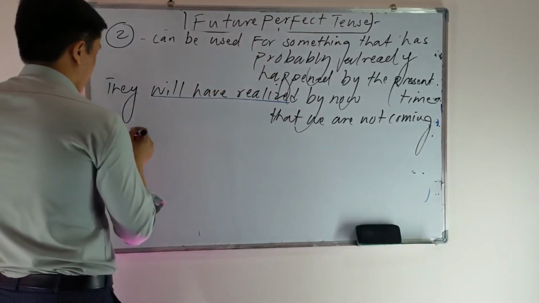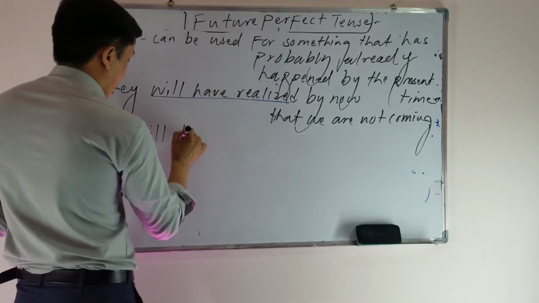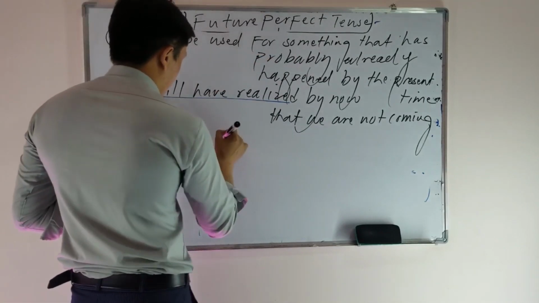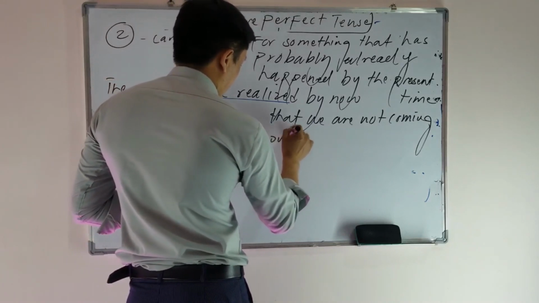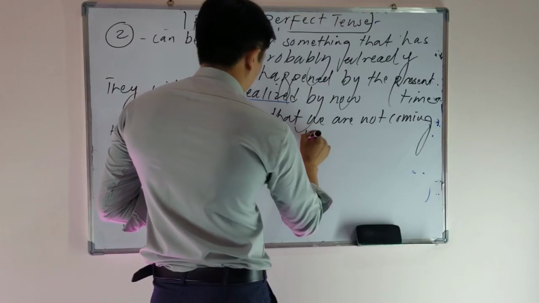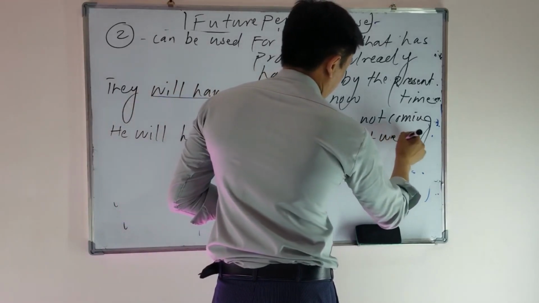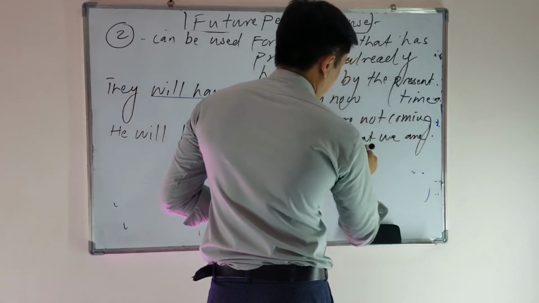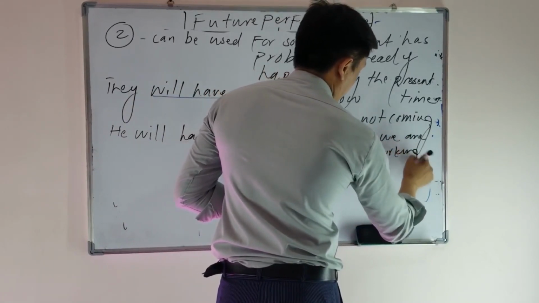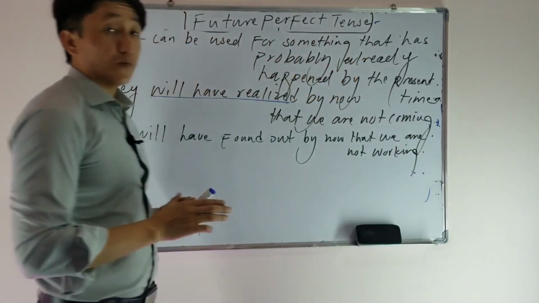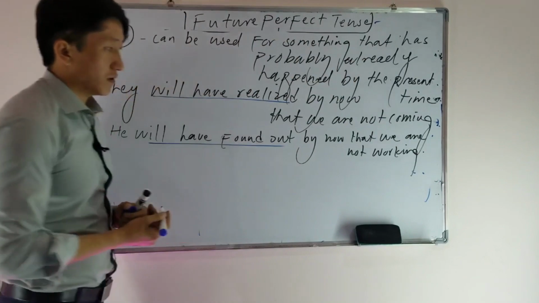Or, for example, he will have found out by now that we are not working.